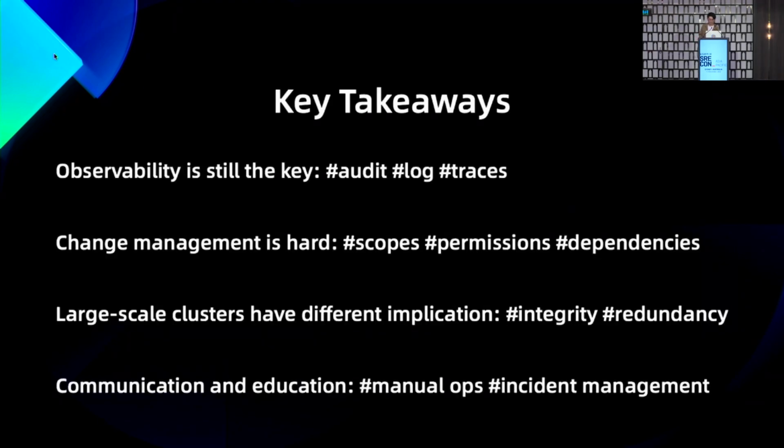The key takeaways I would like to emphasize: first, as an SRE, observability is still key to our success. Make sure you organize all the information you get from traces, metrics, and audit logs well, to facilitate your debugging.